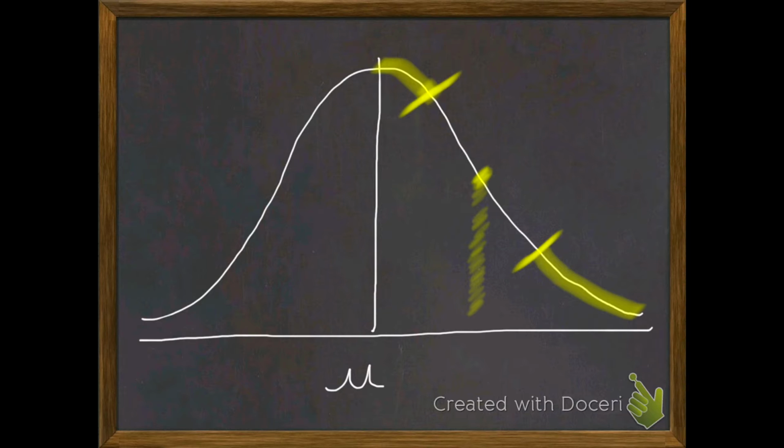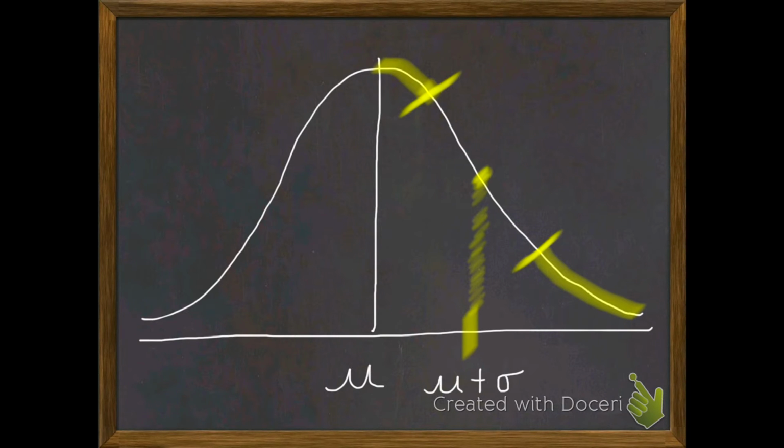Well guys, it turns out that this is 1 standard deviation above the mean.